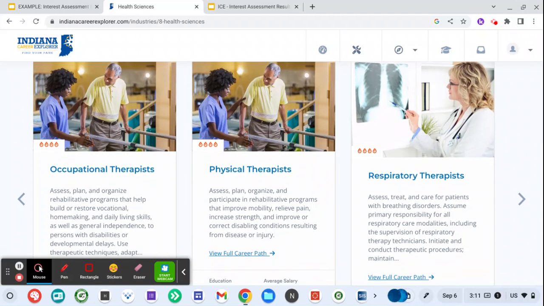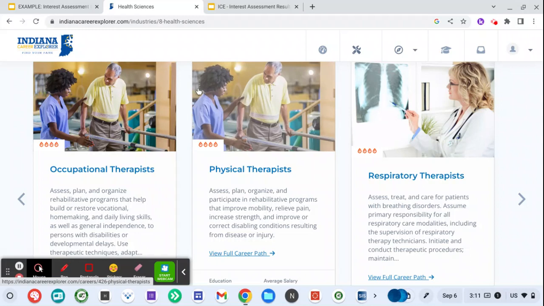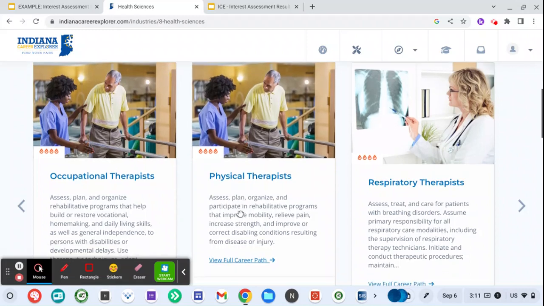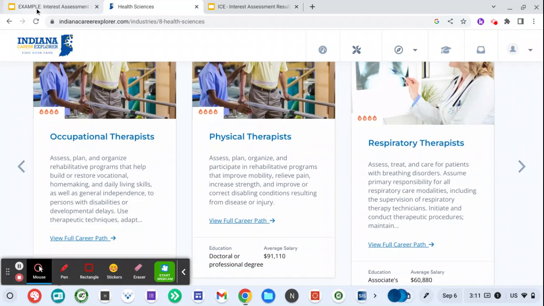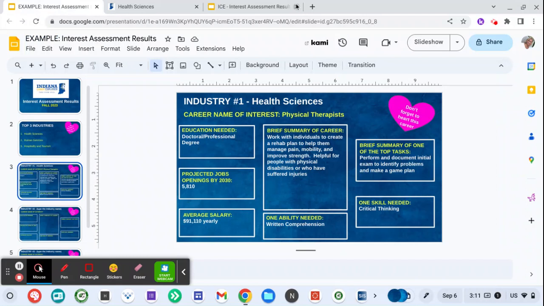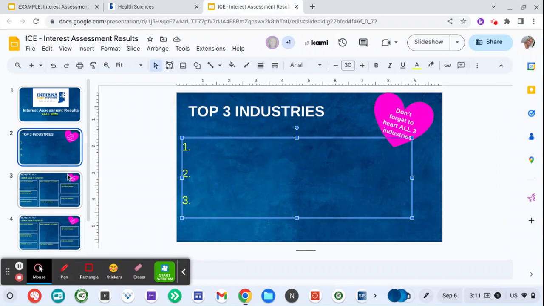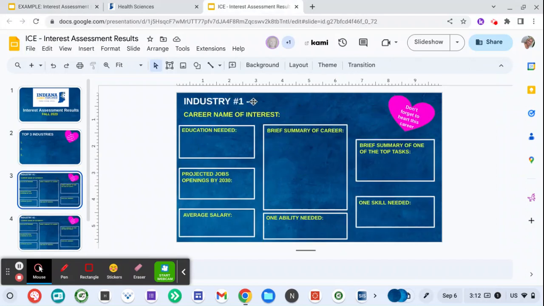So once you explore the top careers, you're going to narrow it down to one. That doesn't mean that's going to be your focus all year. We're just exploring different careers within these industries. Okay. So the next thing I'm going to do is I'm going to actually go back here to the example. For industry number 1, I'm going to list over here again, health sciences, career name of interest.